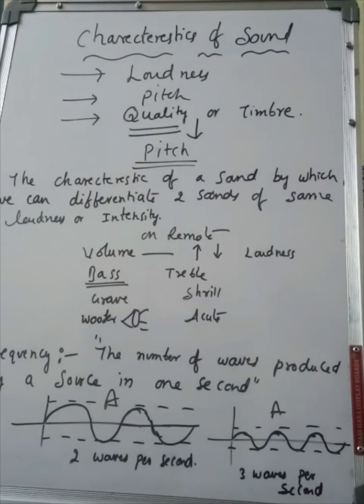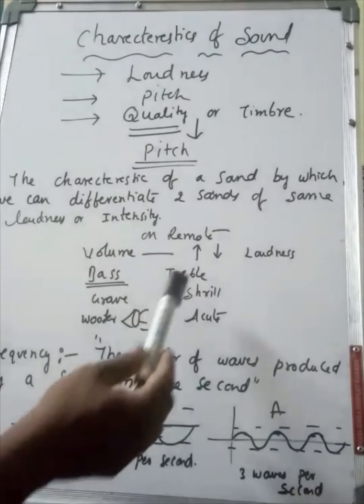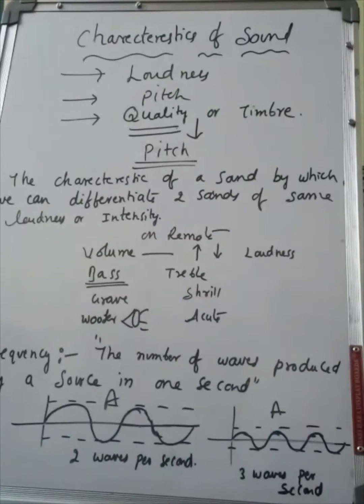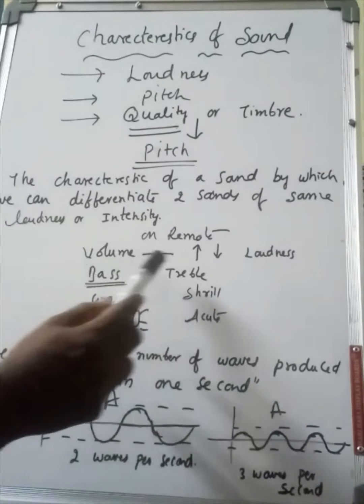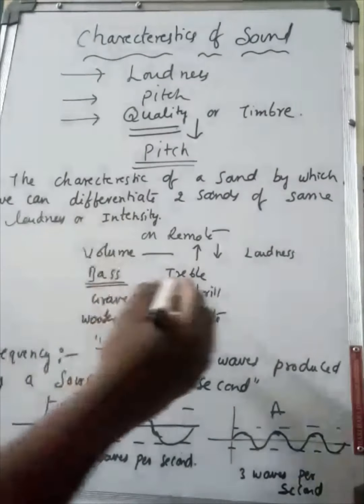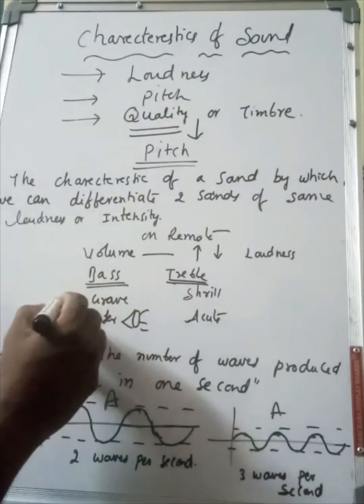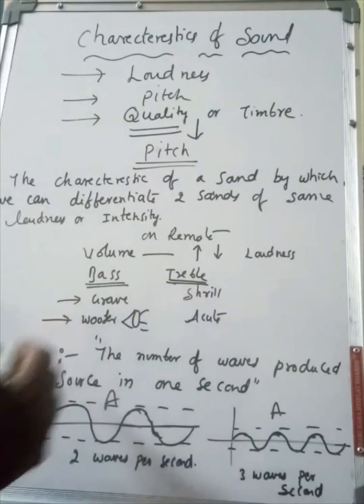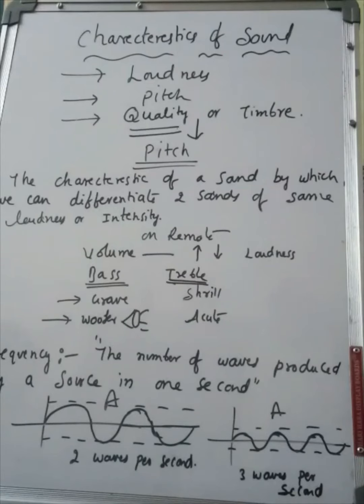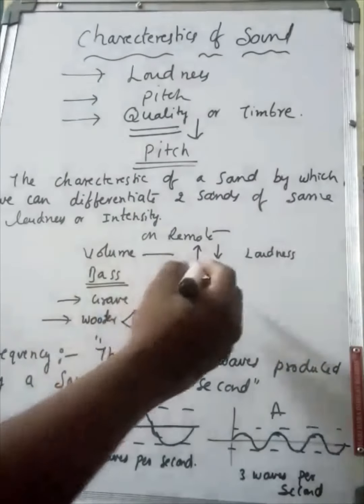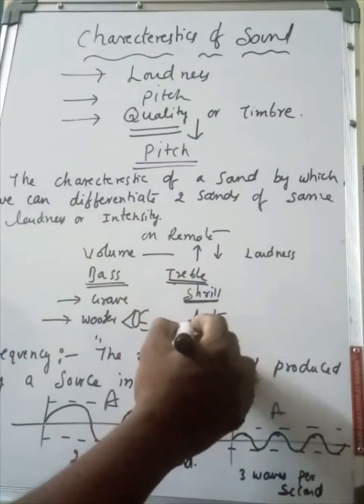You might have seen some buttons on the remote, such as volume. It is used to increase or decrease the loudness. That means if you want a big sound, we will increase it, and if we want a low sound, we will decrease it. So loudness can be controlled. And second, we have some buttons like bass and treble. Have you seen these buttons on the remote? Bass and treble. What is bass? It has a grave sound, like coming from the woofer, like boom, boom, a big booming sound. Whereas treble means shrill sound, acute sound.